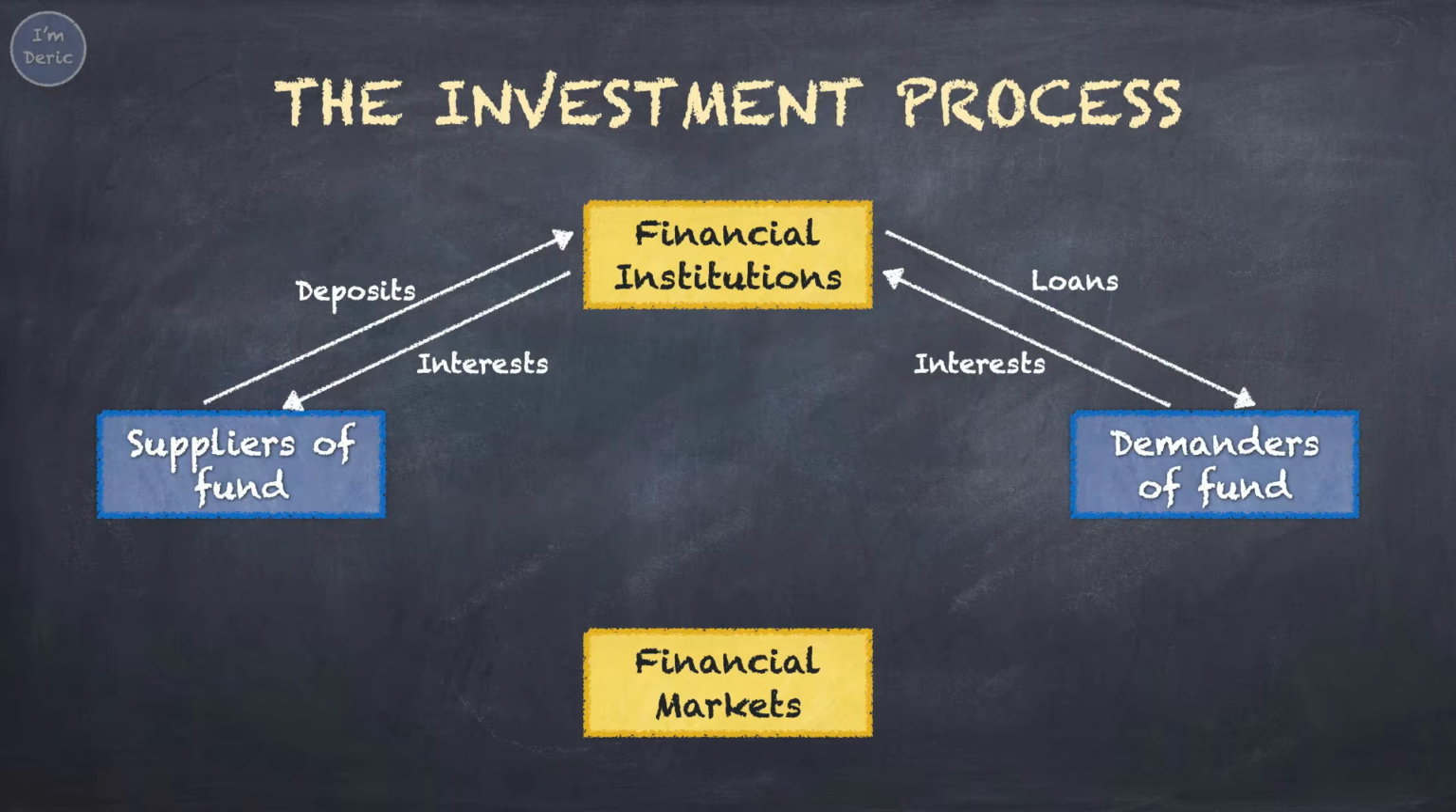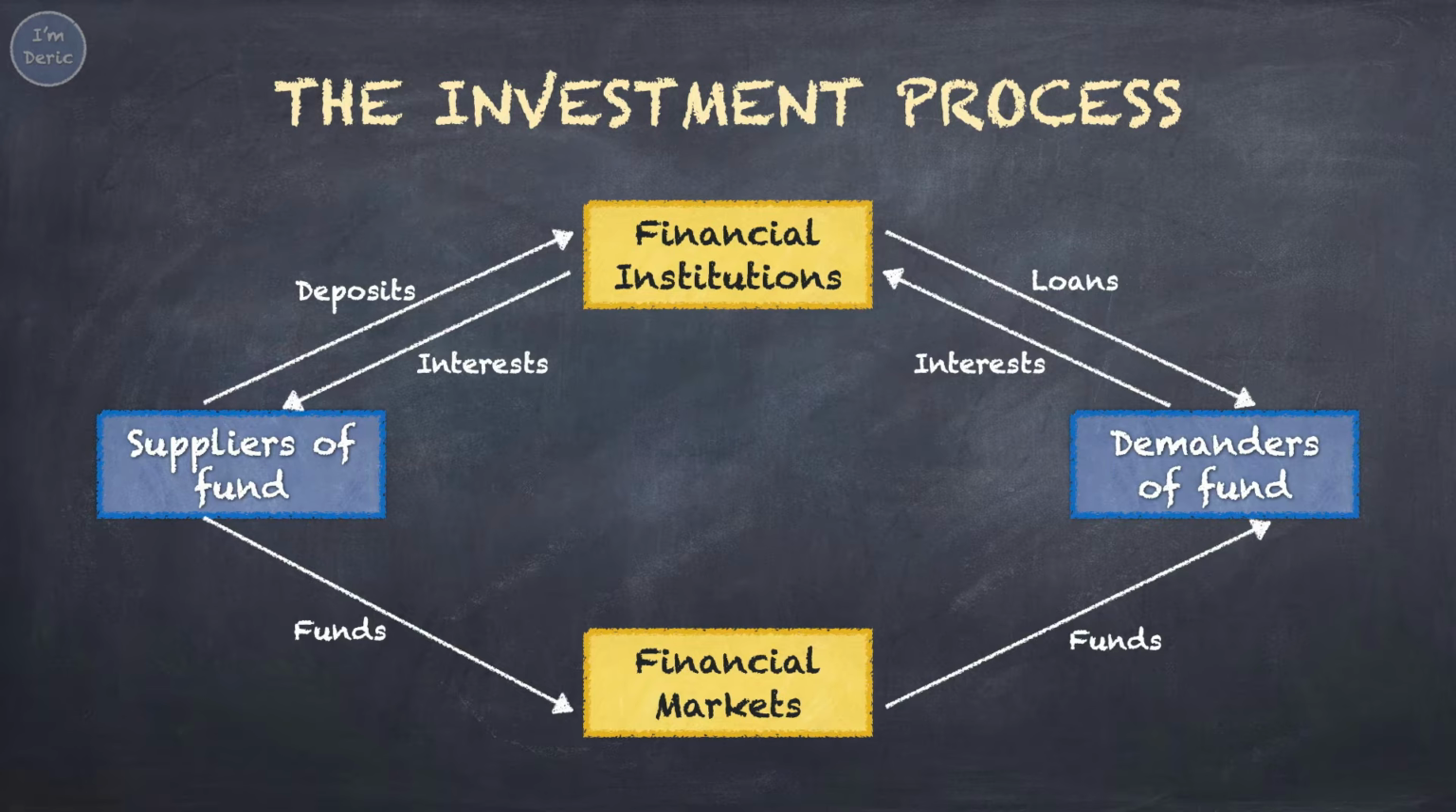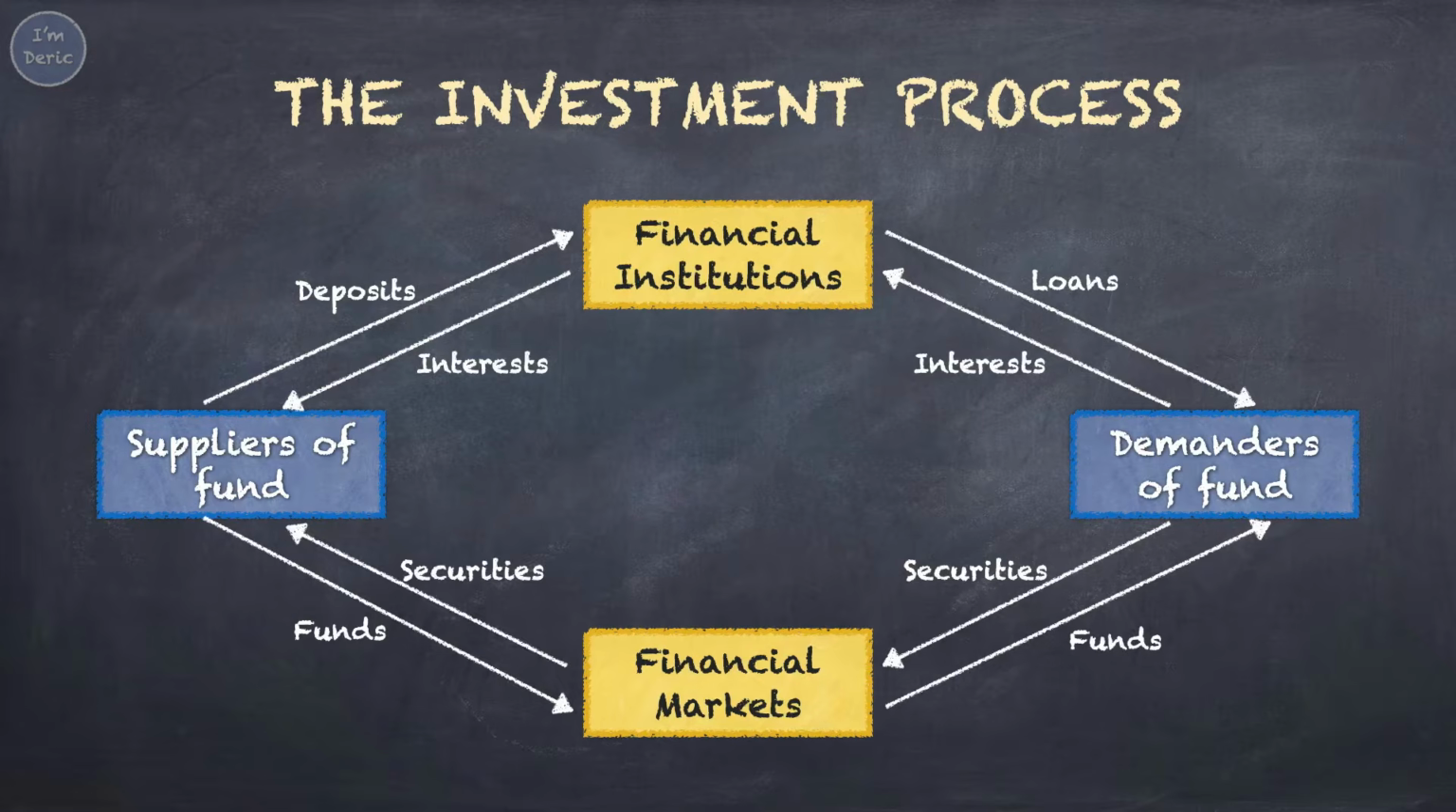The second way, if you don't want to deposit your money in the bank, you may consider investing your money in the financial markets, such as the share market or bond market. Suppliers of funds provide money to the financial markets through buying shares or bonds, then the financial markets will transfer the money to the demanders of funds. For receiving the money, the demanders of funds will provide securities to the financial markets. Securities mean the certificate of shares or bonds. And then, financial markets will transfer the securities to the suppliers of funds. That's how we buy shares and bonds in the financial markets.